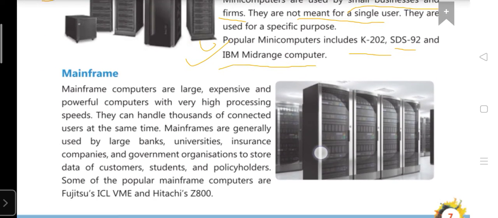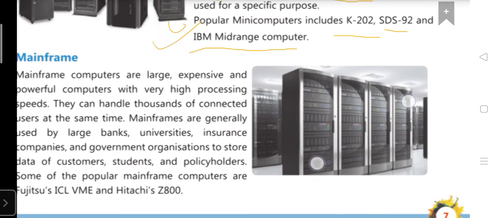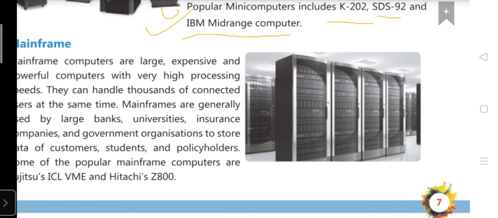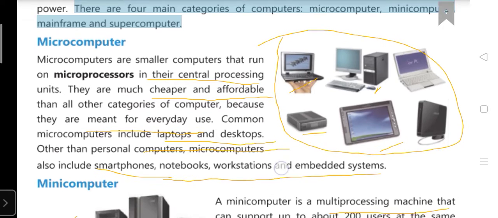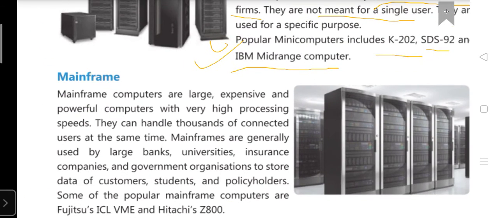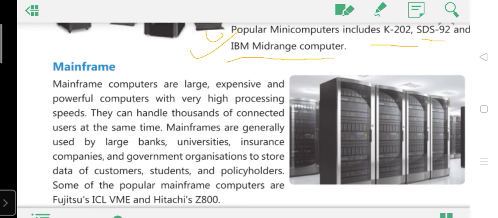Okay. Now the third category of computer is the mainframe computer. You can see in the image how large they are. कितने large है in compared to the minicomputer and the microcomputer. So definitely it is expensive, large in size, and produces very high heat according to the computer and the size.